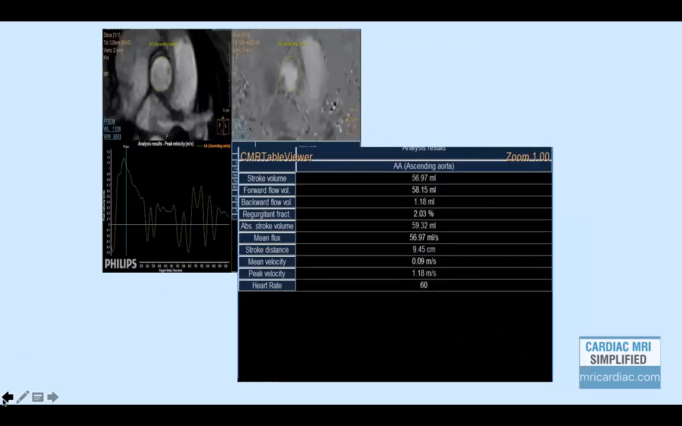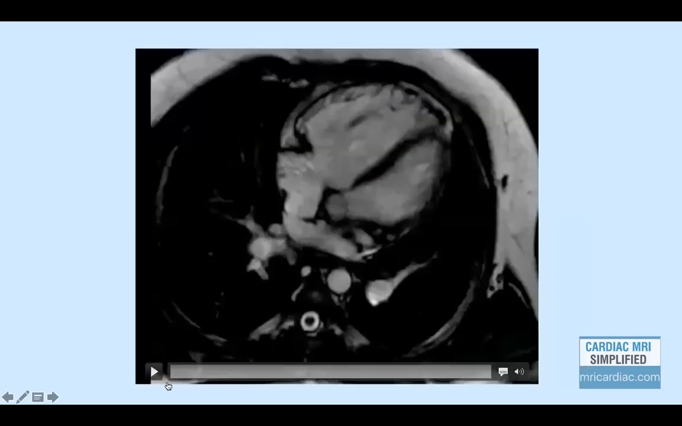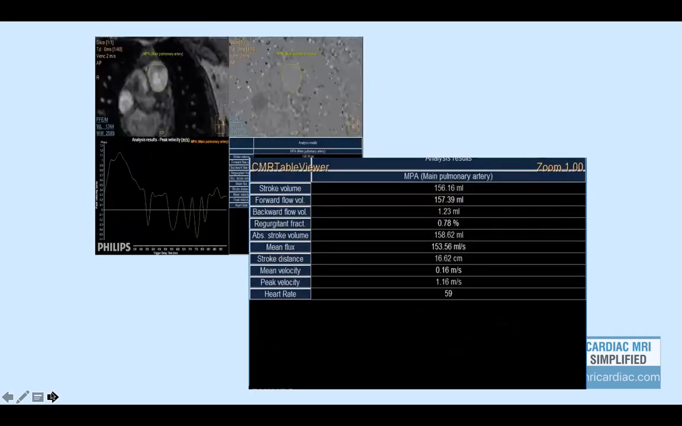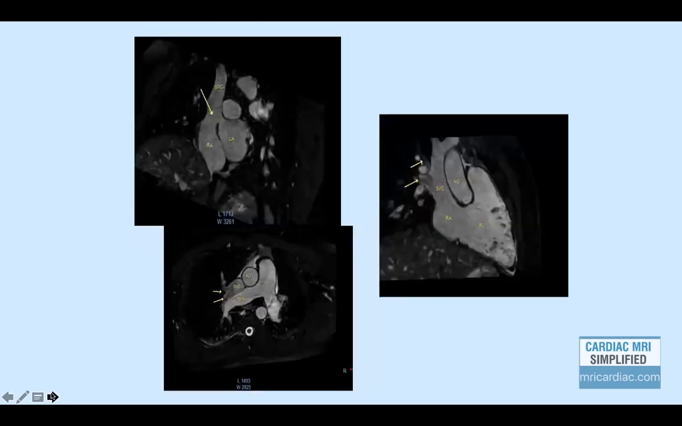And hence we again looked back at the images, and then as you see over here, we can see some interatrial communication, suspicious of atrial septal defect. Post-contrast images reveal this interatrial septal defect over here, and there was anomalous venous drainage.